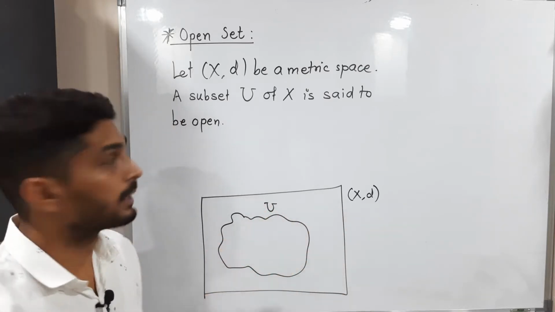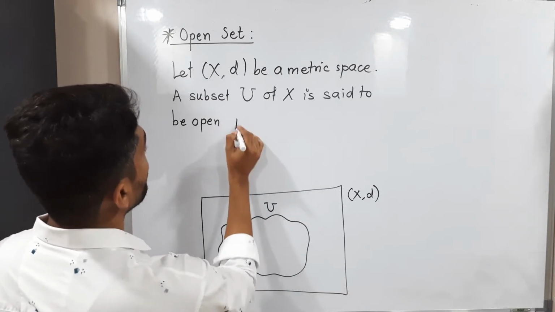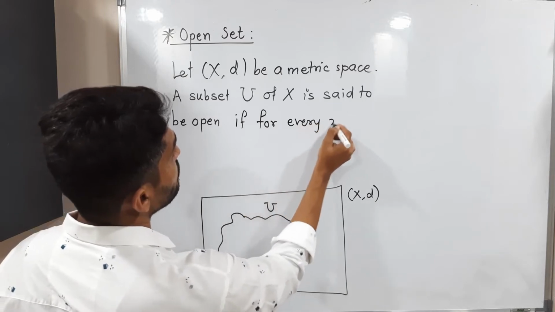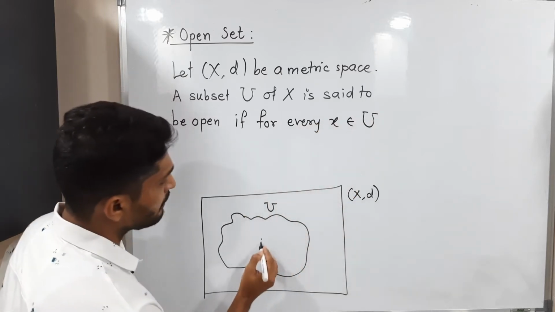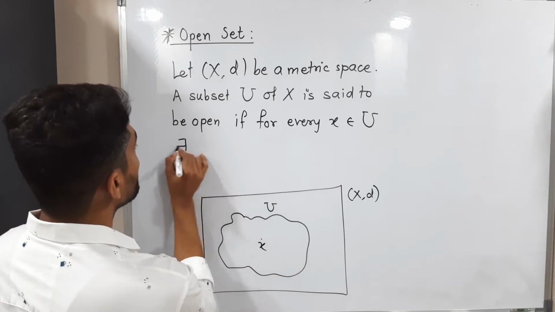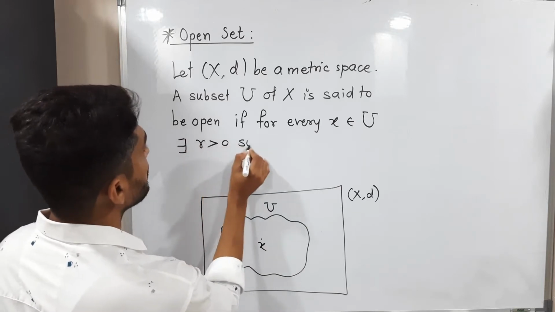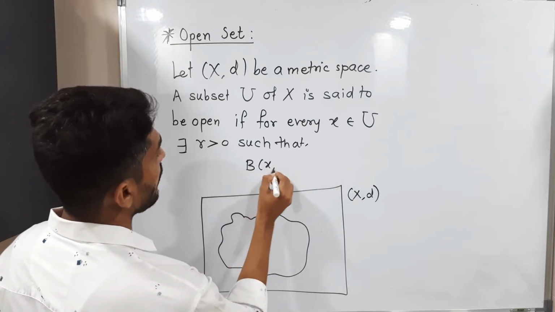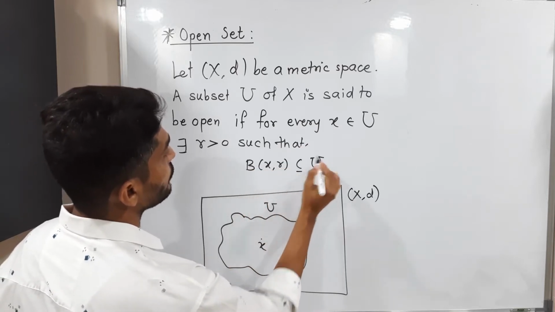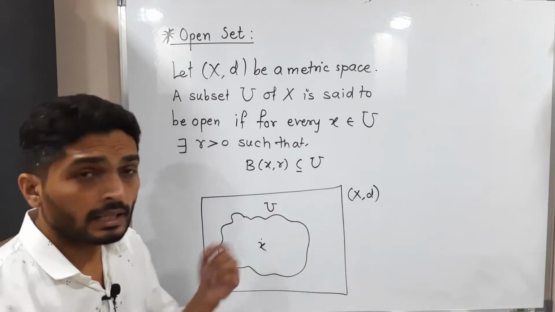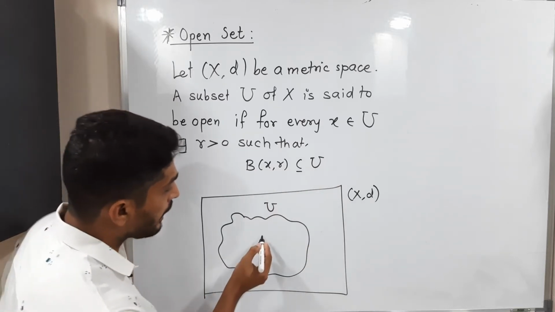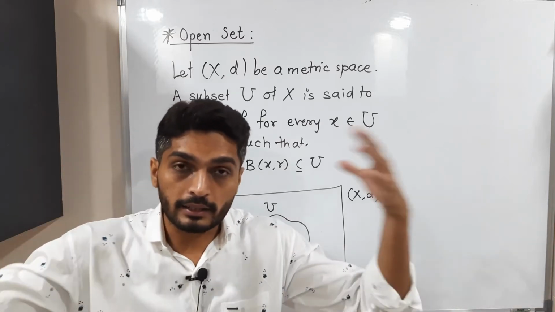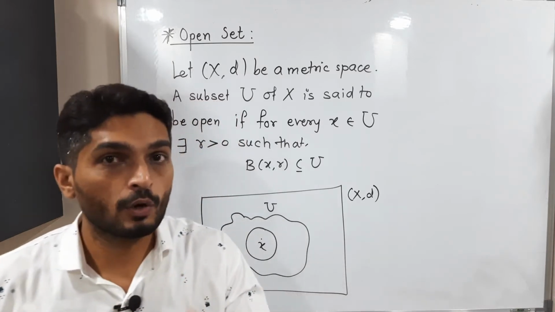When we say U is open, if for every x belongs to U, if you take any point x belongs to U, there exists r greater than 0, r means radius, such that B(x, r) is a subset of U. So that means if you select any arbitrary point x, then you should be able to draw an open ball around it which will lie entirely inside set U. Then you can declare U is open.